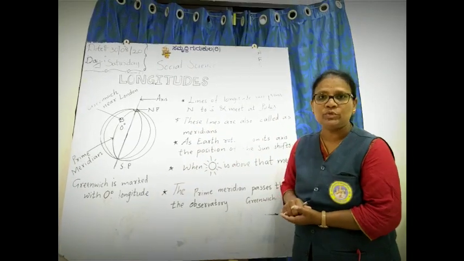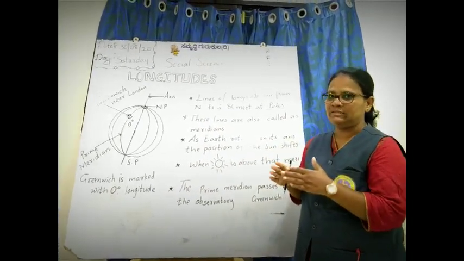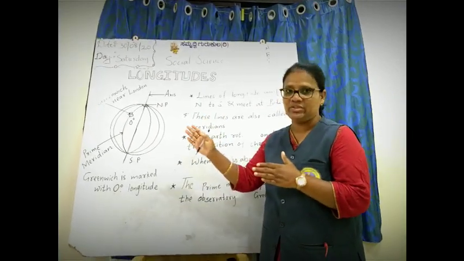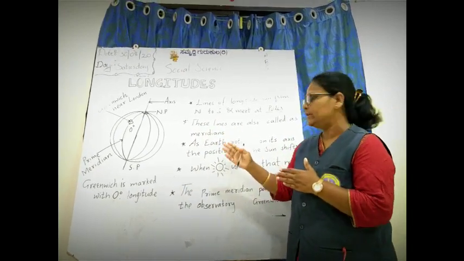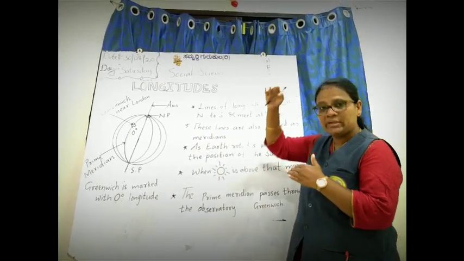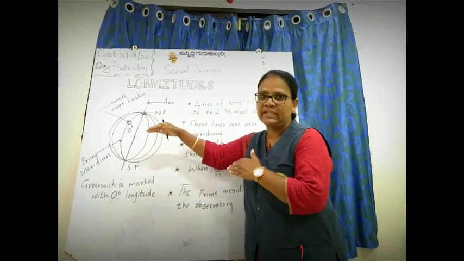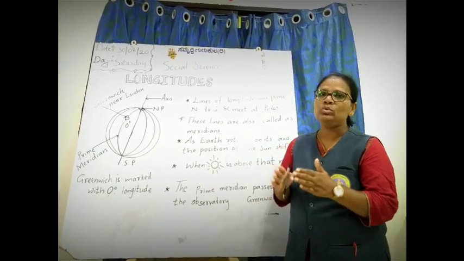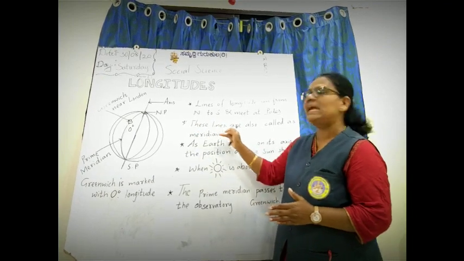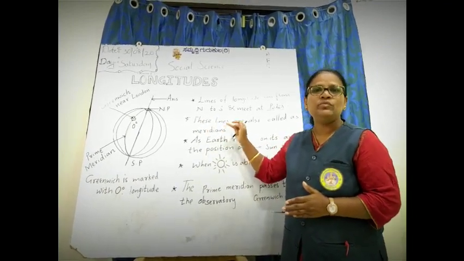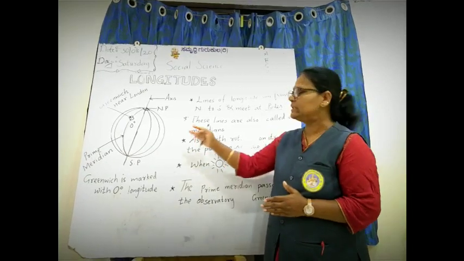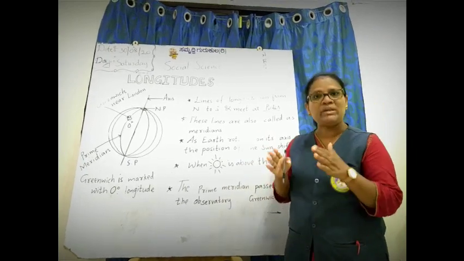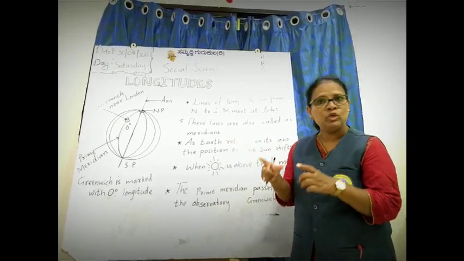In the previous class I told you the Earth rotates on its axis. So the position of the sun shifts. The position of the sun will change from meridian to meridian. When the sun is above a meridian, that particular place will experience noon or midday. Meridian is a Latin word which means noon or midday.